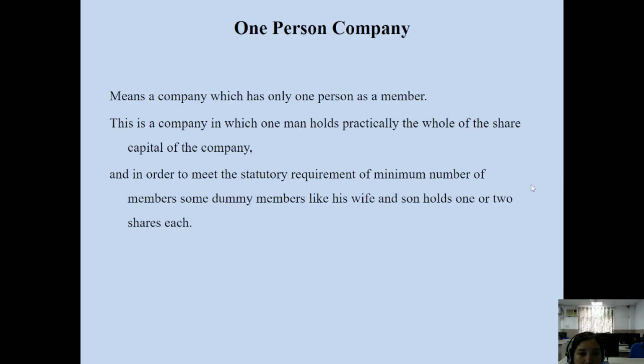But we need some members to run the regular affairs of the company, to run a company, whether it is a small, medium, or big company. We need persons, individuals, and experts to run the company. But although this is a one-person company concept, there is only one person as a member on the records of the company. This is a one-person company. In this type of company, only one person can act as a member of the company.